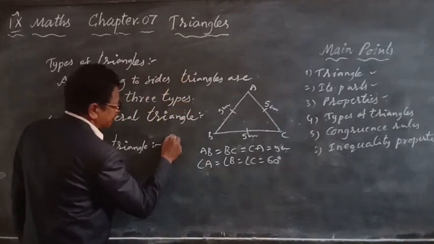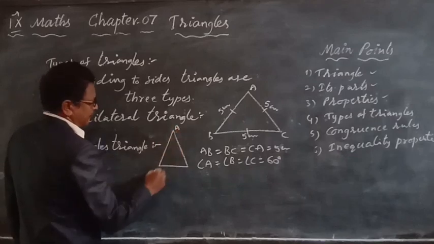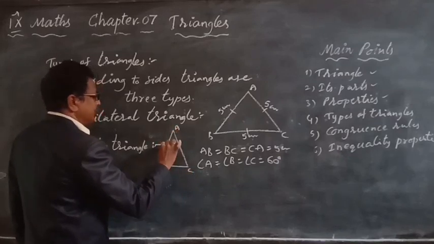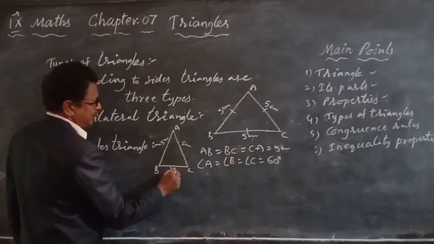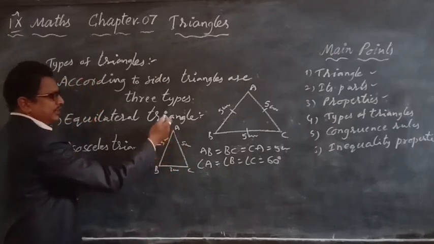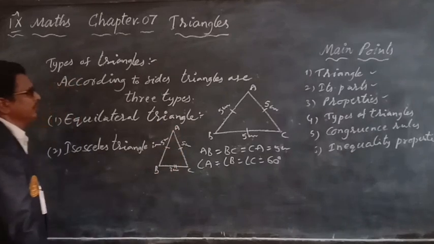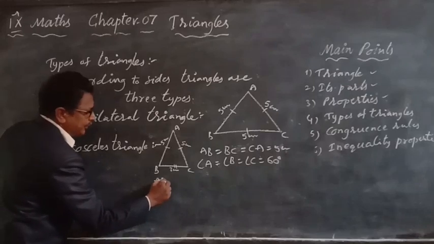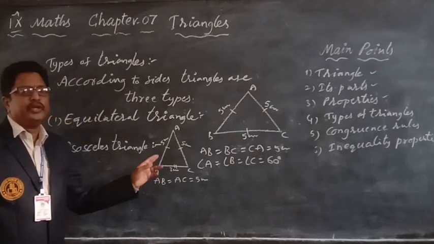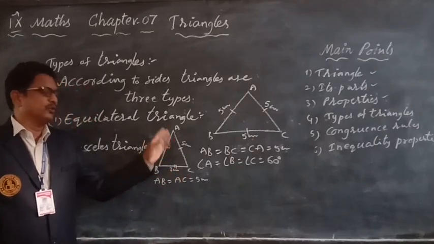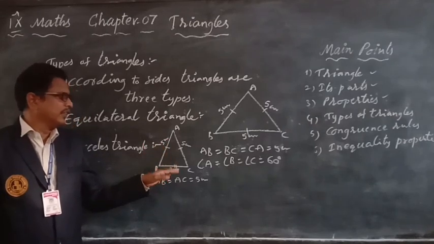Here, for example, A, B, C: AB is 5 centimeters, AC is also 5 centimeters. These two sides are equal. So AB equals AC equals 5 centimeters. Two sides are equal, so this is called an isosceles triangle.